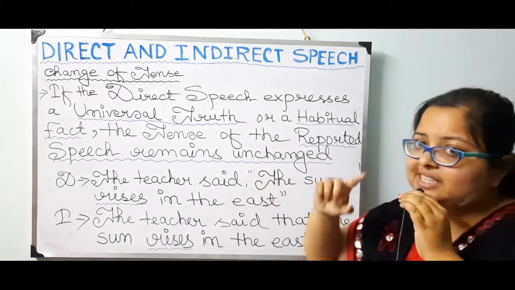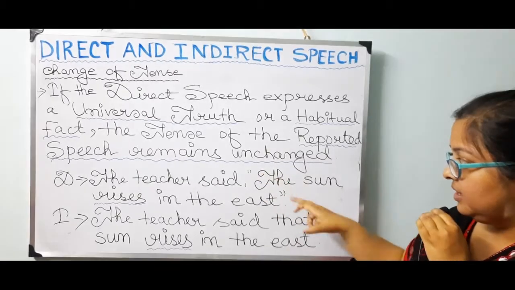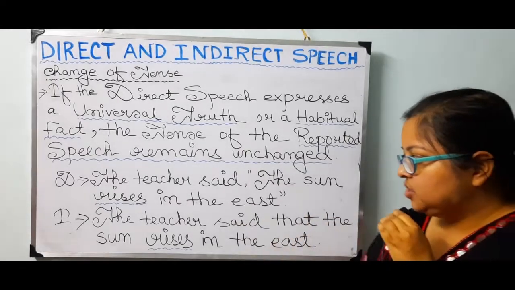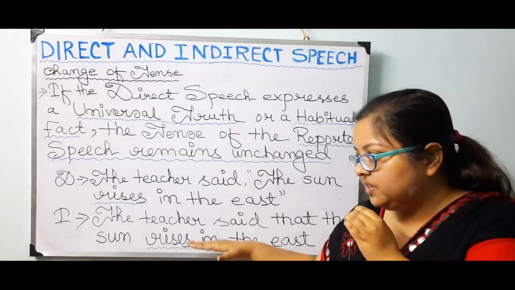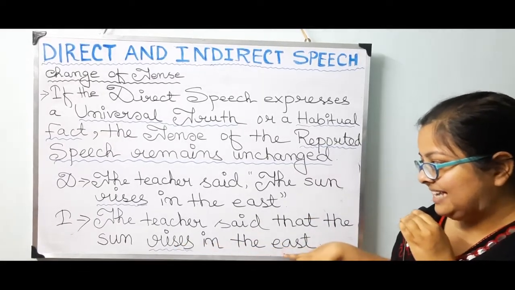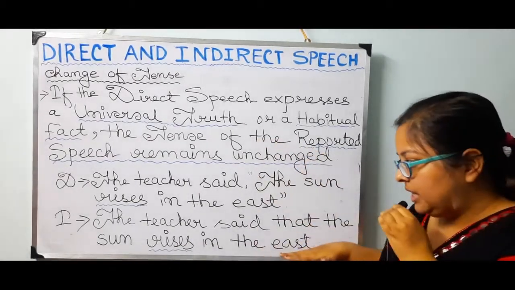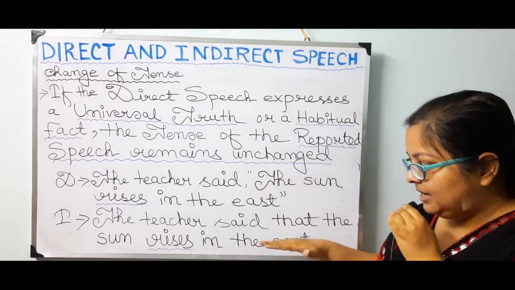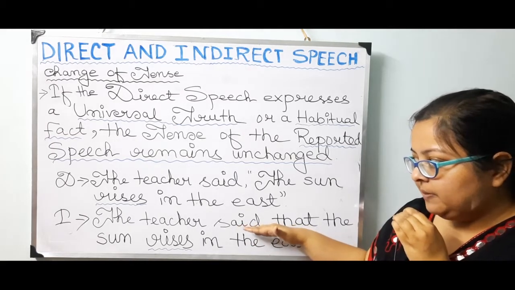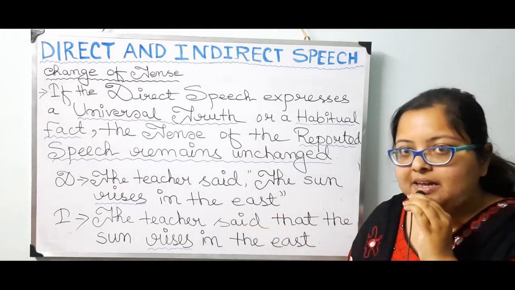So the teacher said: said indicates past time, but whatever is within this quotation remains the same over here. So rises will remain the same, and the tense over here, the sun rises in the east, as it is a universal truth, will remain the same and in the present time only, whatever may be the tense of the reporting verb, may be past tense.